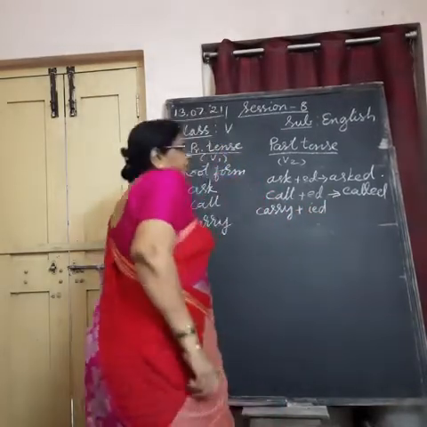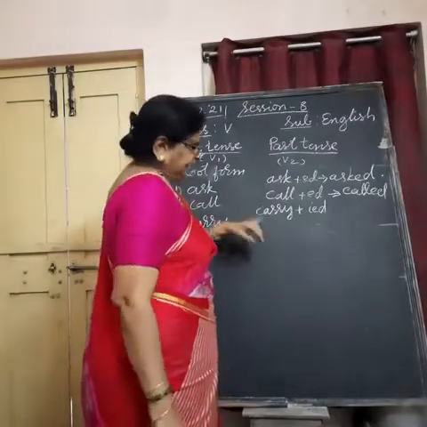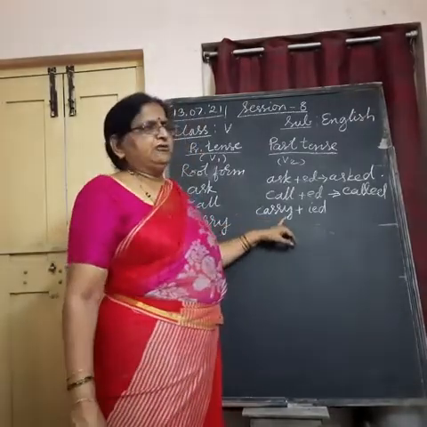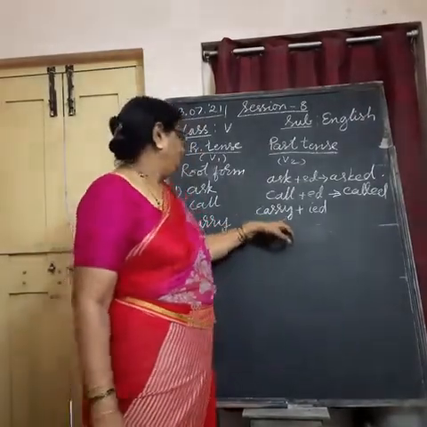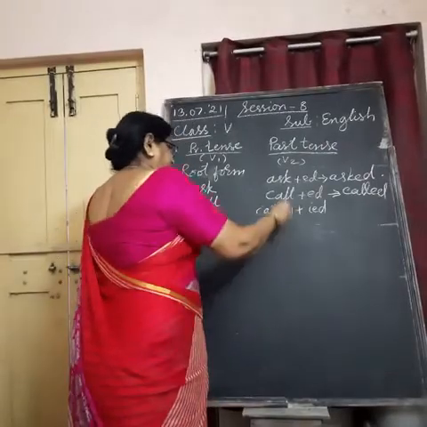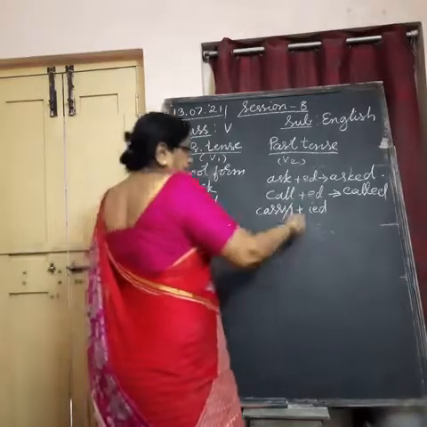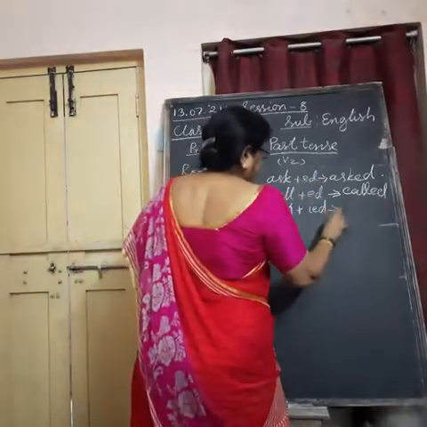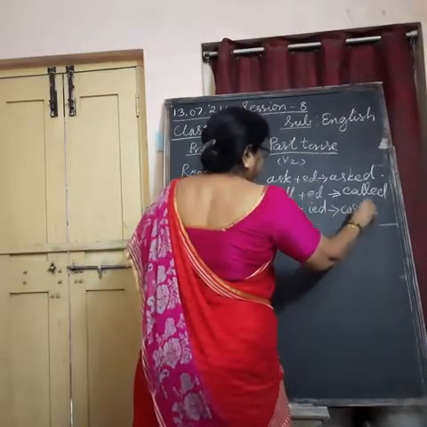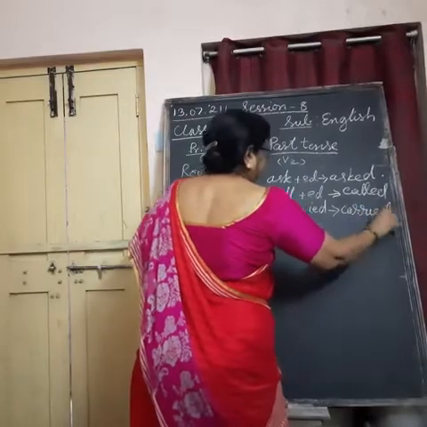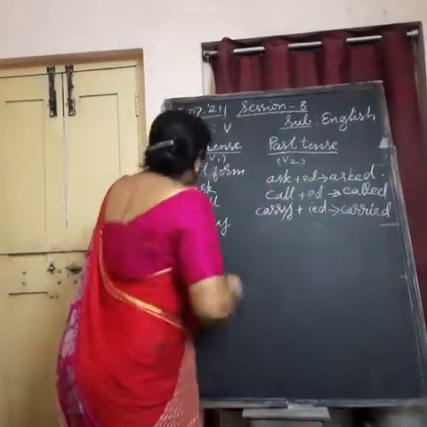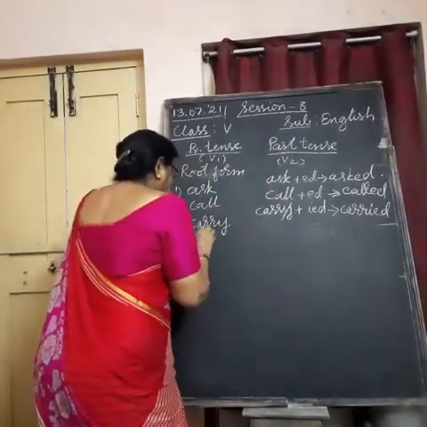If any verb, action word, ends with y, you have to add ied to it to make its past tense. For example, you have to remove y, then add ied. So it becomes like this: carried. Okay. Next, worry.